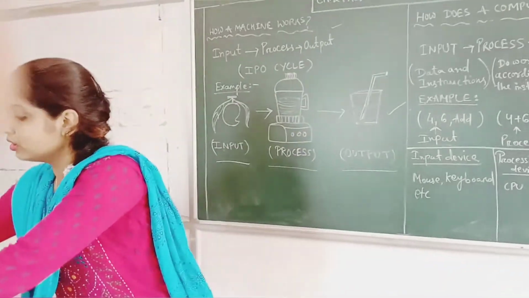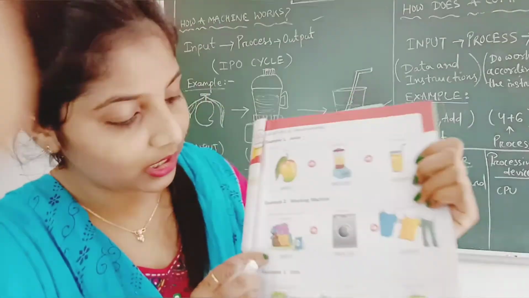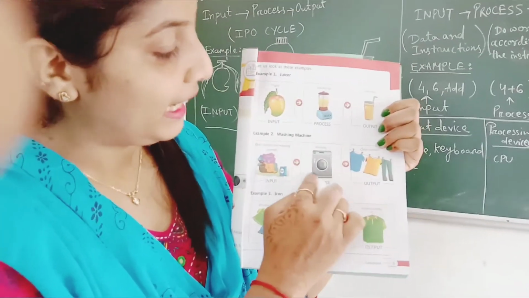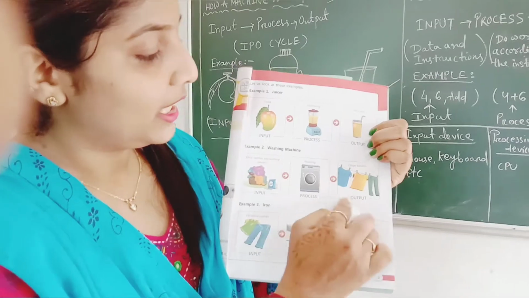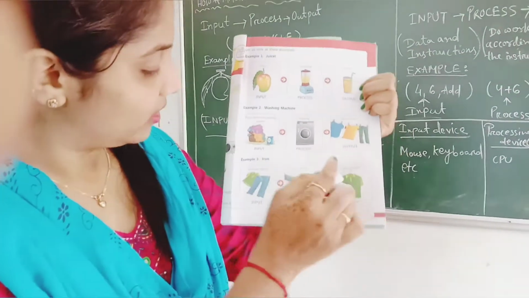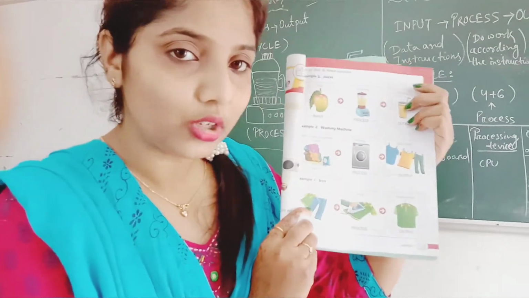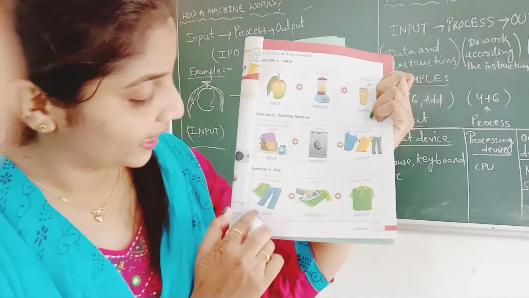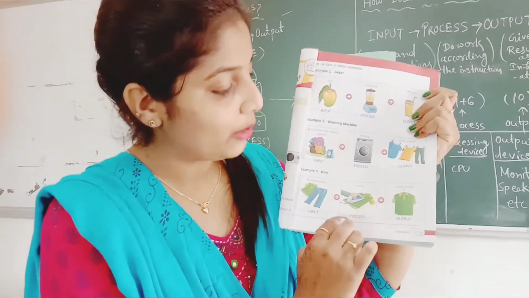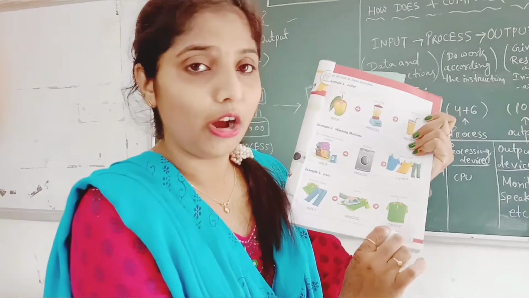Like this, in your book there are two more examples present. Look, the dirty clothes are present here. These are our input. The washing machine will clean them. That is our process. Then the clean clothes are available, that is our output. Then the wrinkled clothes, all of you use iron to wear clothes, yes or no? So the wrinkled clothes are our input. When we are ironing them, that is our process. And when the ironed clothes are ready to wear, that is our output.